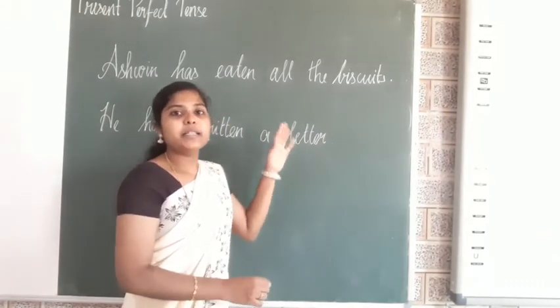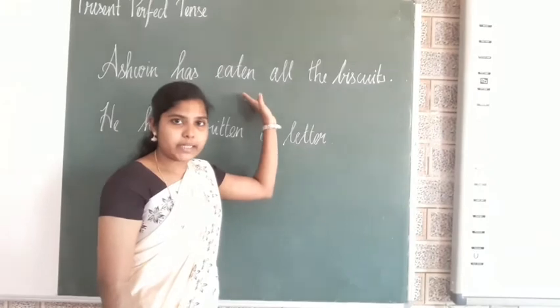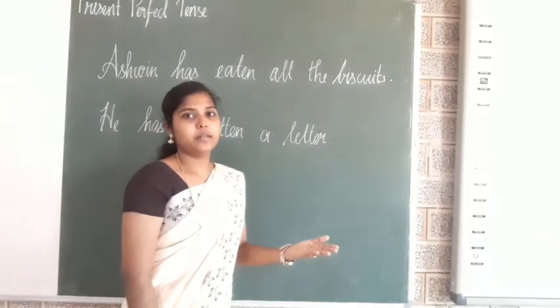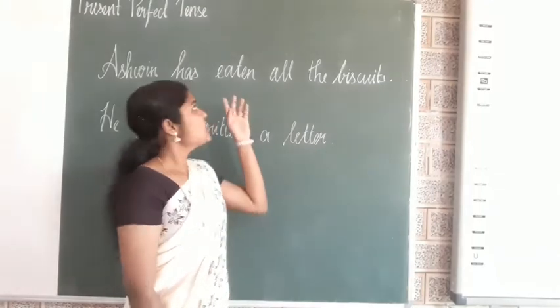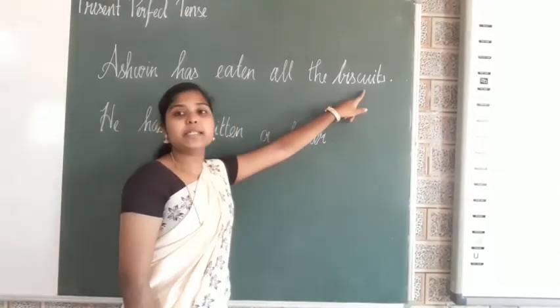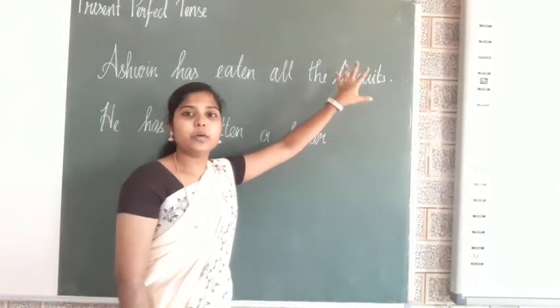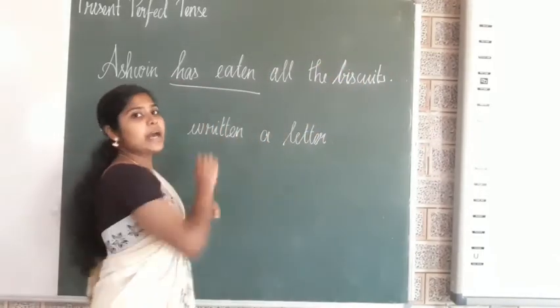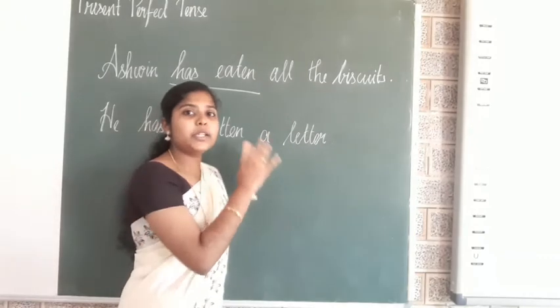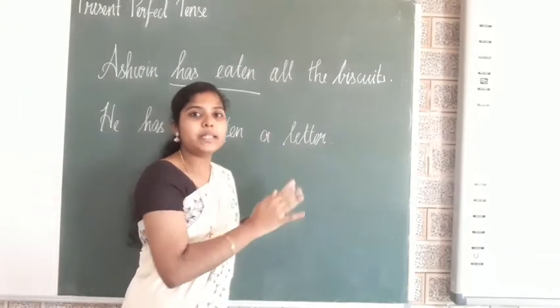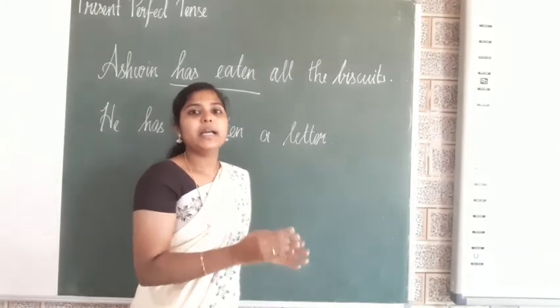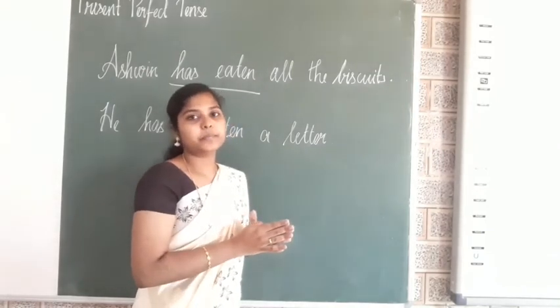Here the action states the completed action, but it has its effect in the present. Okay, so Ashwin has eaten all the biscuits. This sentence is denoting a past completed action, not a past continuous action, but it has an impact or effect in the present time.